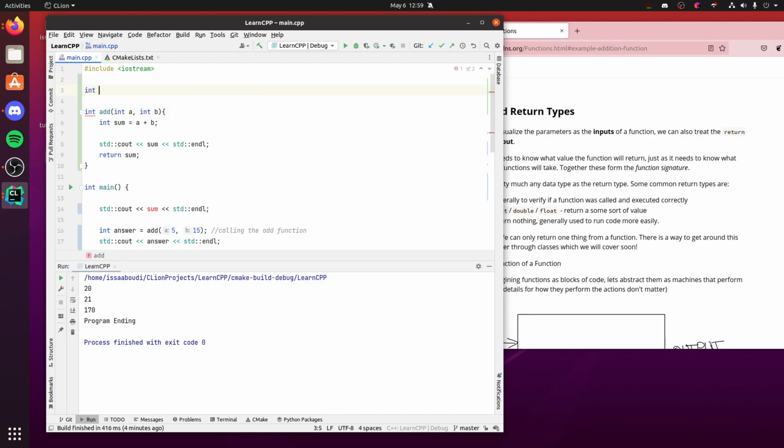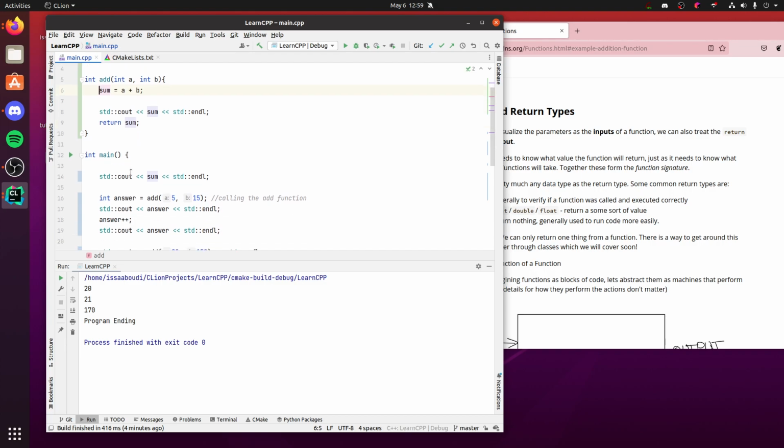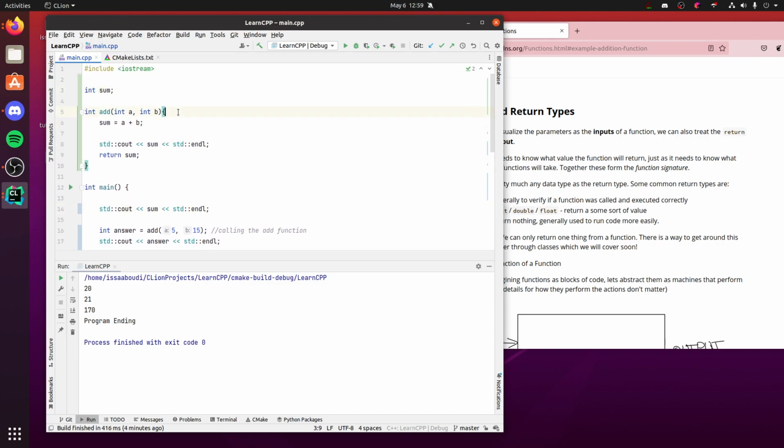Now, if we make a variable outside of the scope, this is called a global variable. So let's make sum up here. And then I take away the declare because it's already declared. Now, this will work fine because it is outside both of these scopes.